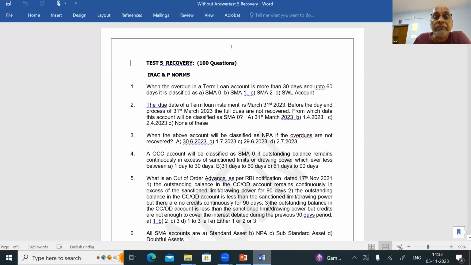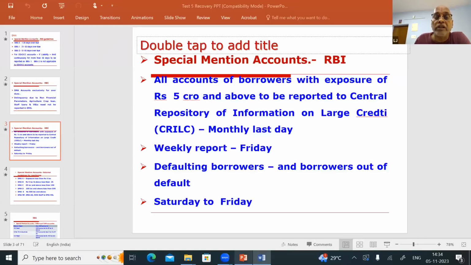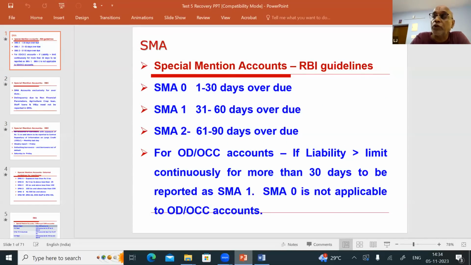Now, the first question, this is test paper number 3, as far as recovery is concerned. When the overdue in a term loan account is more than 30 days and up to 60 days, it is classified as. Friends, you would already have heard about special mention accounts. As far as the RBI guideline is concerned, special mention accounts are classified into 3 categories: